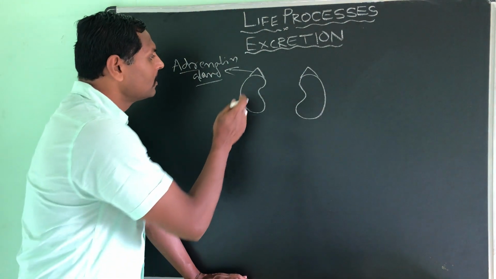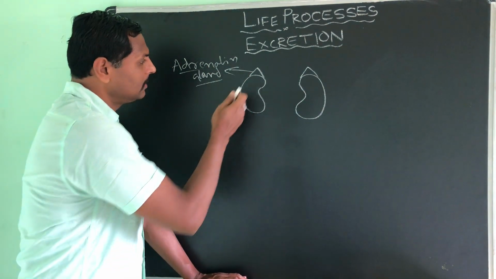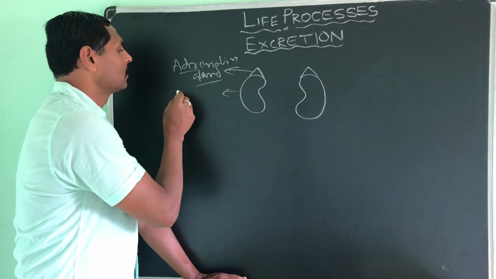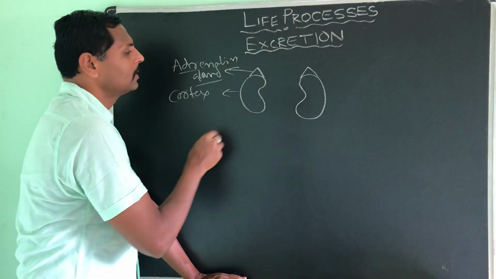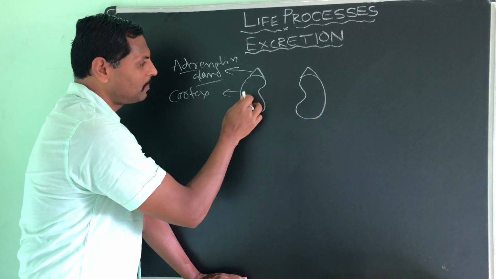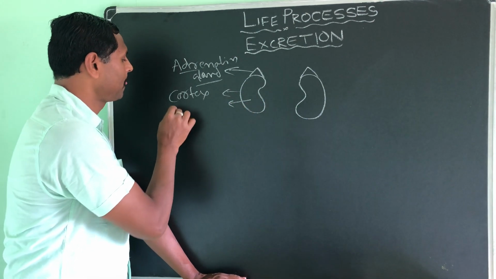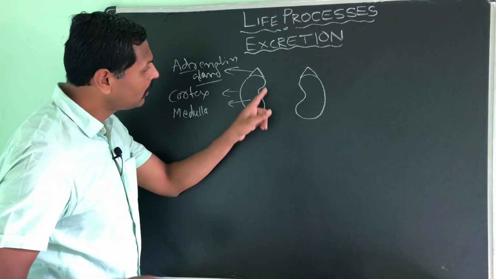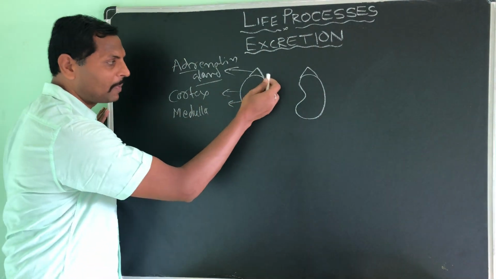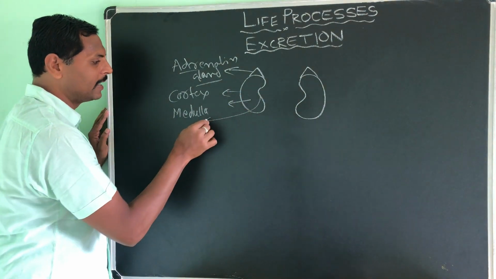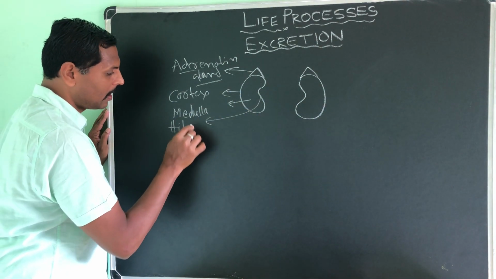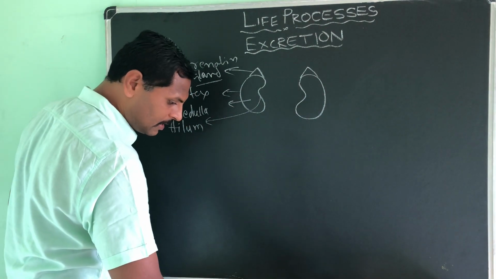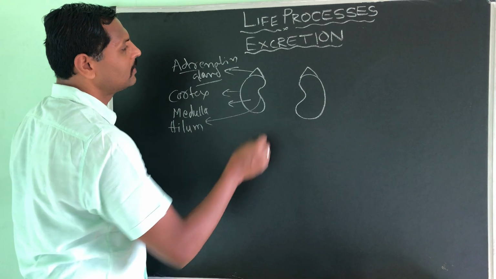Then the outer part of the kidney is called the cortex. The inner part is called the medulla. And here, one more pit-like, cup-like structure you can see, that is called the hilum. Hilum.